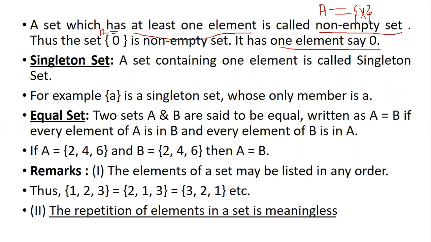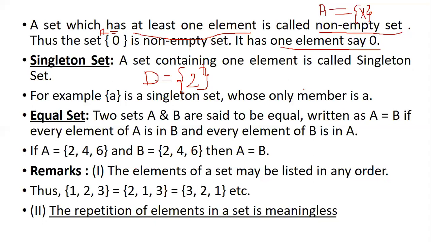Singleton set means if a set has only one element or one member, then it is called a singleton set. So if you have a set, let's take it as D. Set D has 2 as the element, then this is called a singleton set.